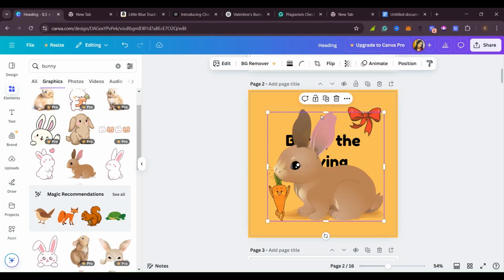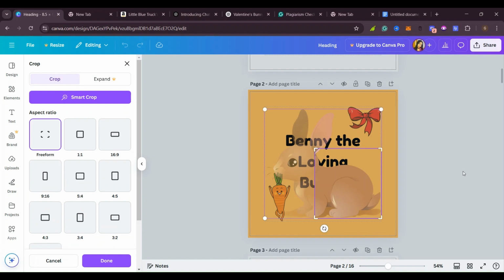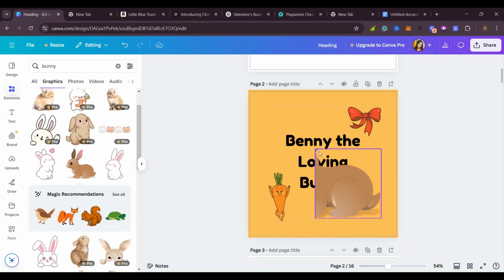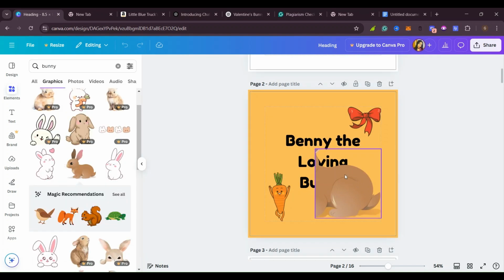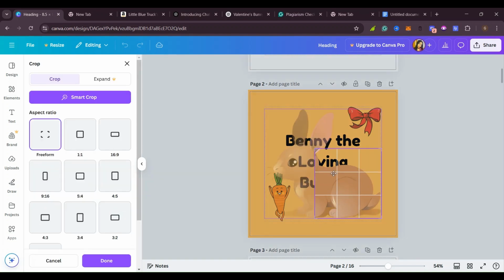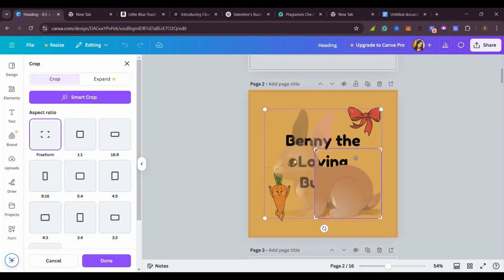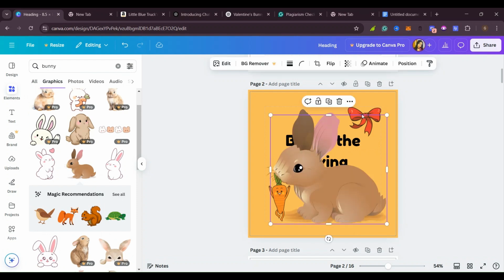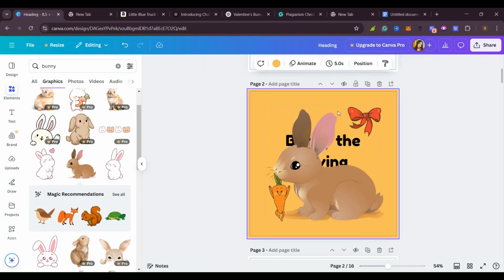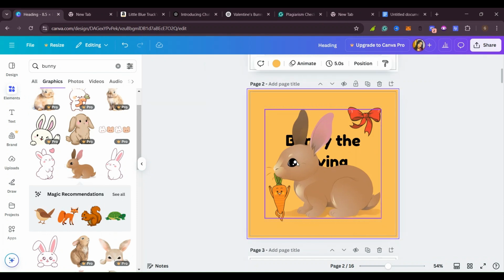As you can see, this bunny is good, so we can go ahead and add the bunny to our book. That's our bunny there. That's Benny, the loving bunny.